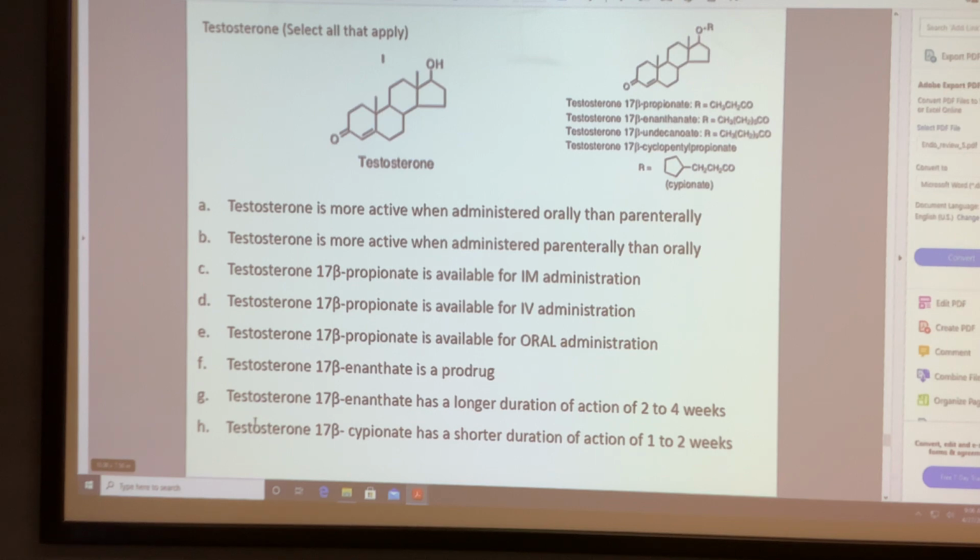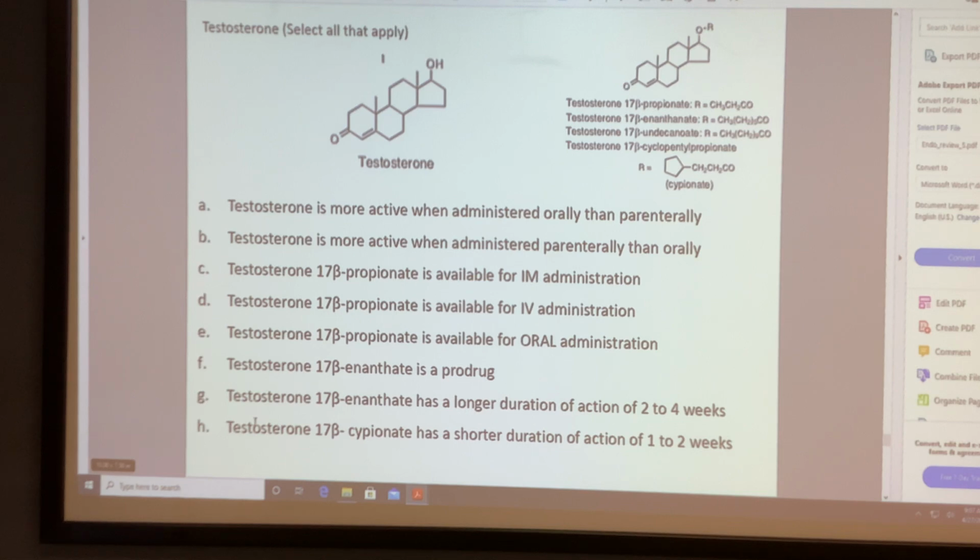B. Okay, B is right. C is right. F. Yes, is right. And G is right.